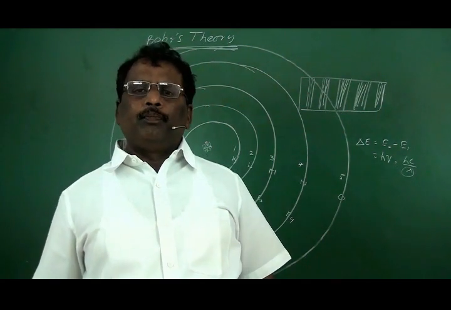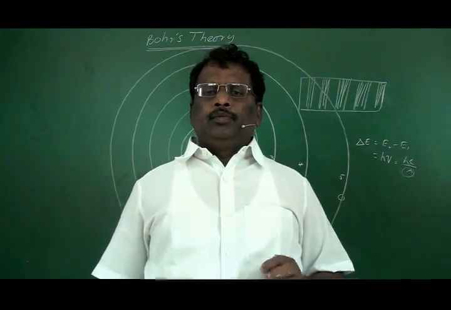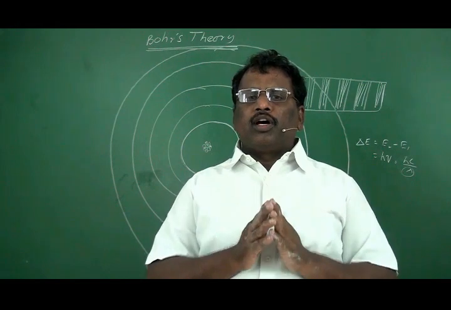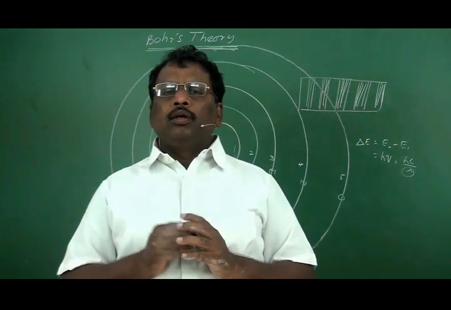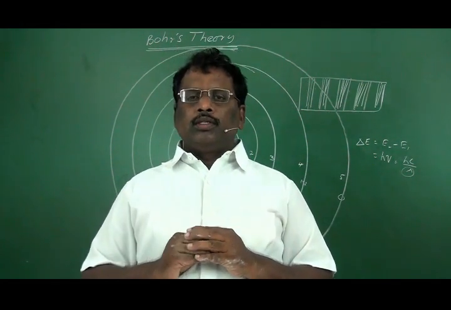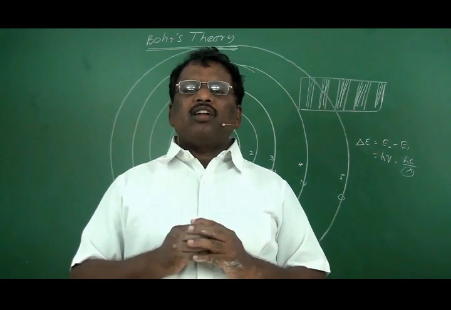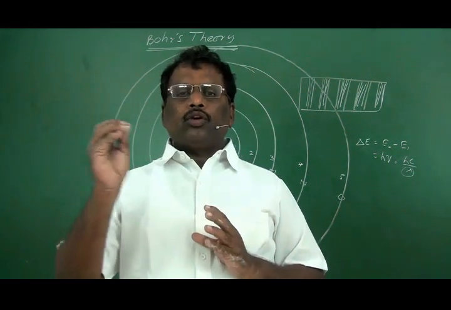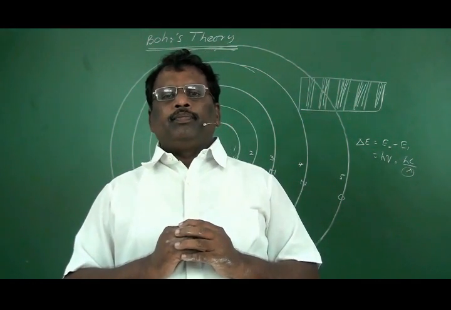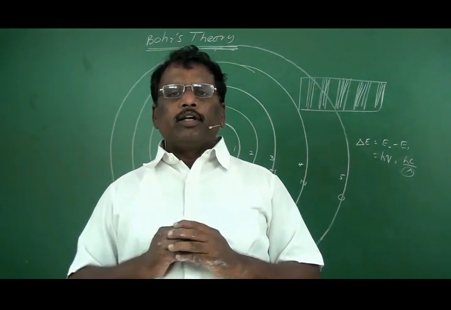According to Niels Bohr, in an atom, the whole mass and positive charge... why are we using the term mass instead of neutrons? At the time of Bohr's theory, neutrons were not discovered. Only electrons and protons were discovered. Neutrons were yet to be discovered.